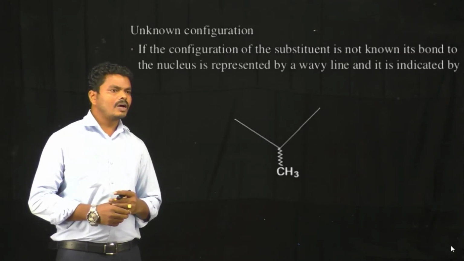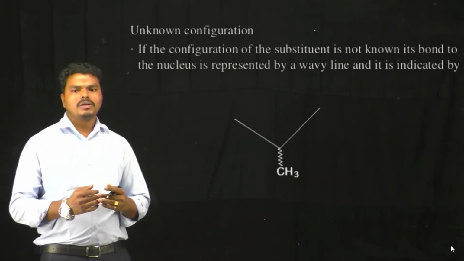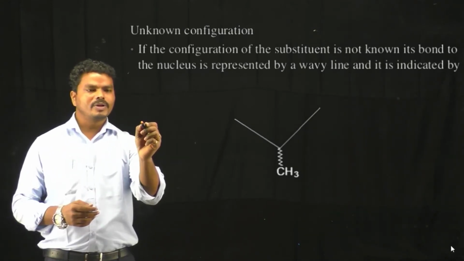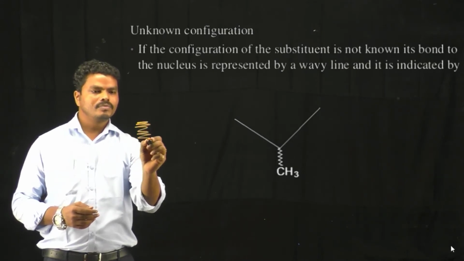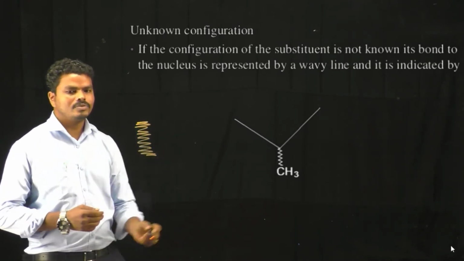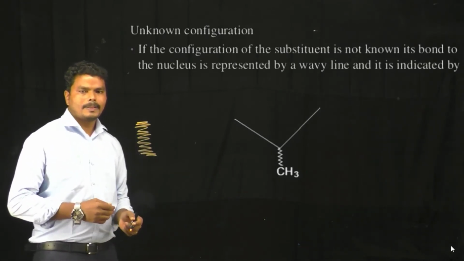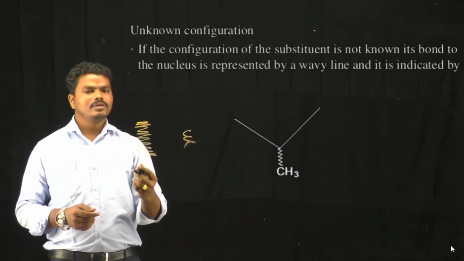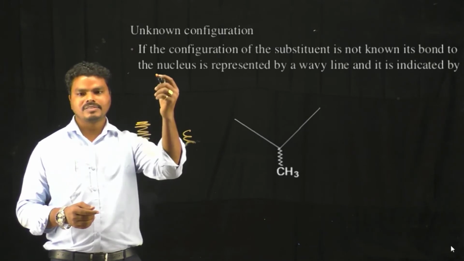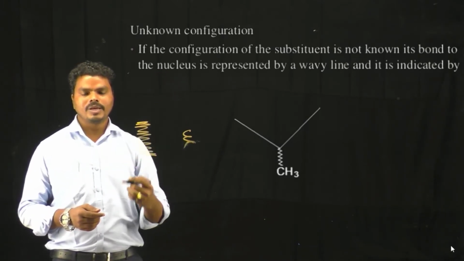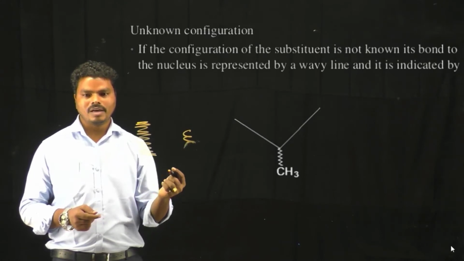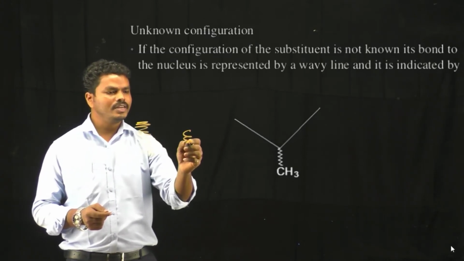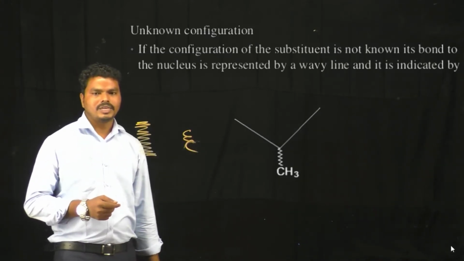And if there is any unknown configuration, that means we don't know whether the substitution is above the plane or below the plane, then it is represented as a wavy line, and that type of sterol is designated as psi. So sterols substituted above the plane are designated as beta sterols, those below the plane are designated as alpha sterols, and those with unknown configuration are designated as psi sterols. Okay.